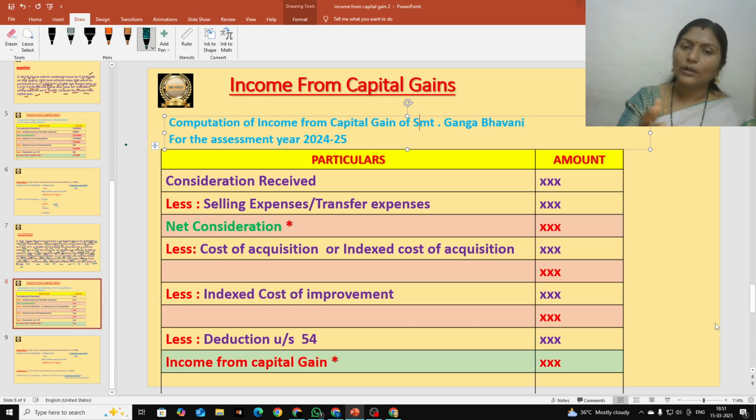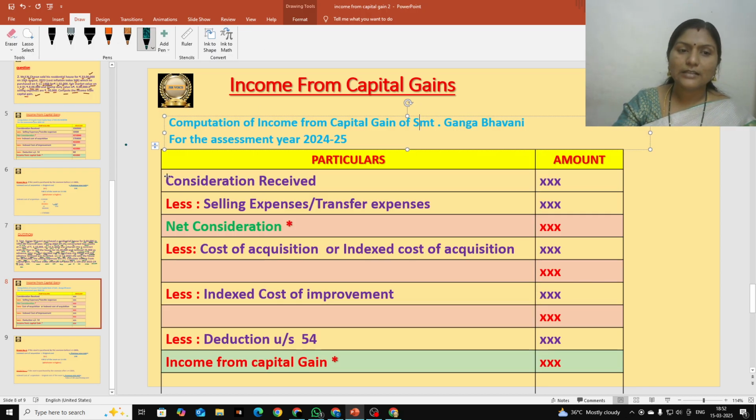Okay, so let us take the format. Same format we are going to follow for all the solutions under income from capital gains. You should draw particulars and amount columns, and this is the order of all items. We should write the values of each item, and we should calculate income from capital gain. Hope this is clear.